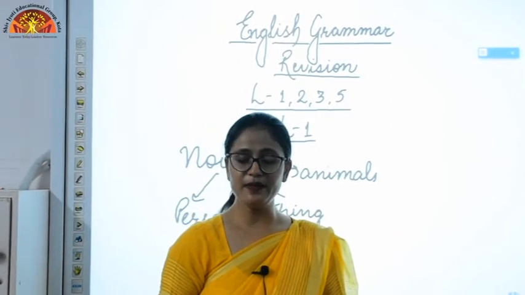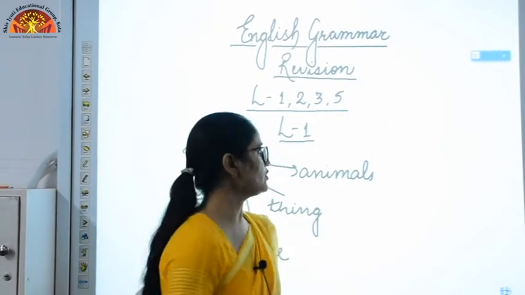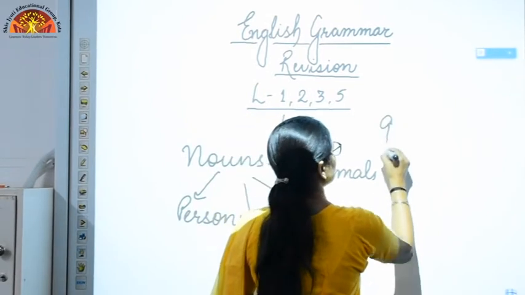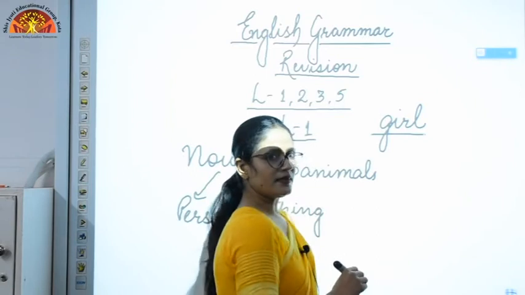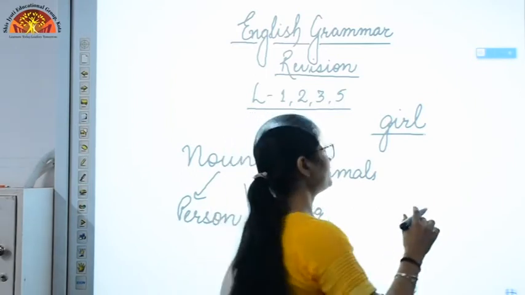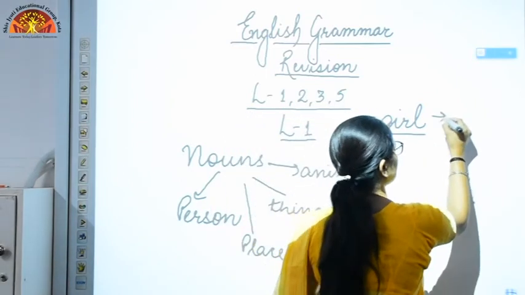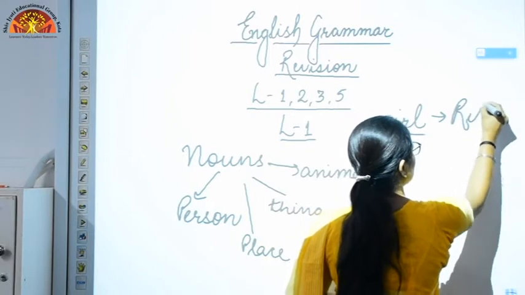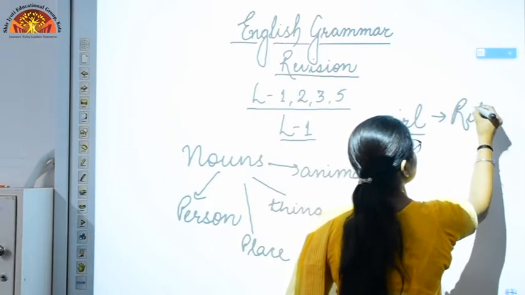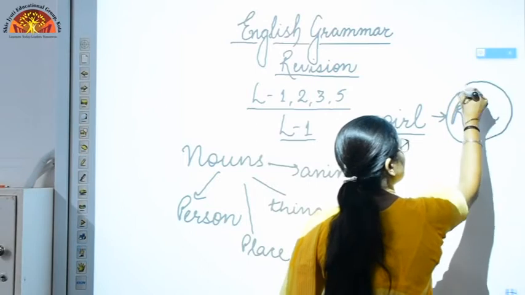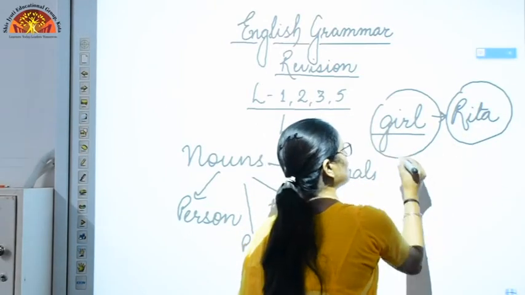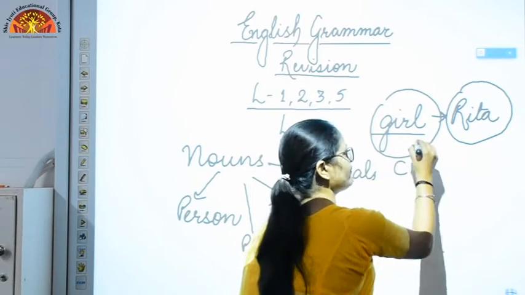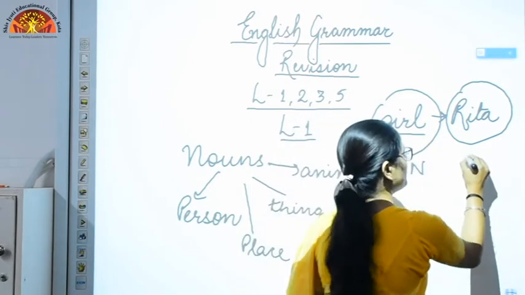Common names of people, common names in the sense, suppose I am talking about a girl. Now this is a common noun. The girl is common for me, but when I specify the name of the girl, suppose Rita, now as I specified the name Rita, it becomes a proper noun. When it was only girl, it was a common noun. When I specified it, it becomes a proper noun.